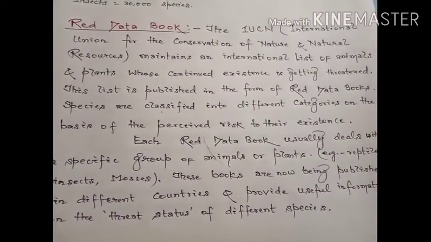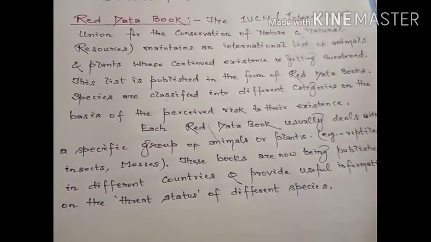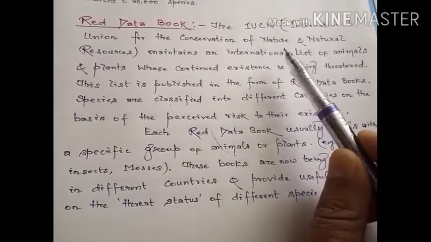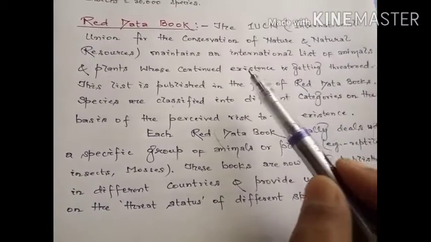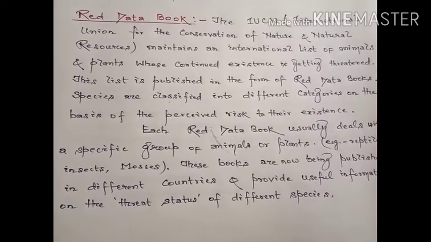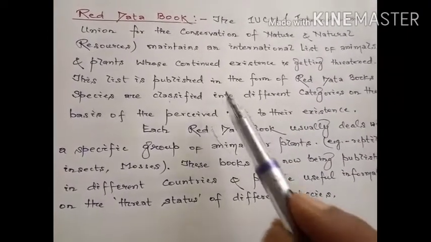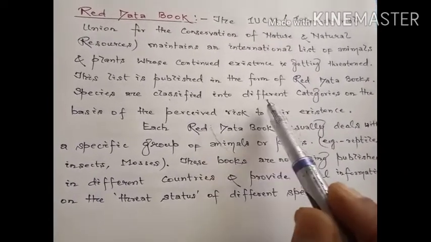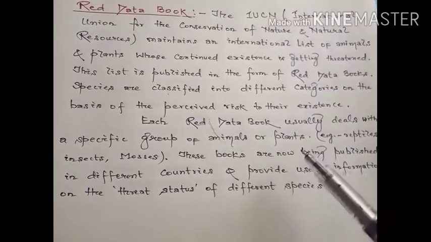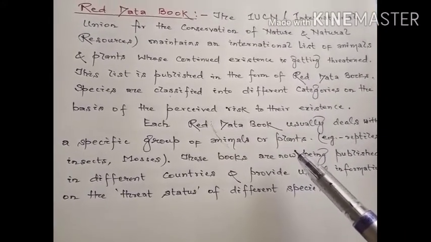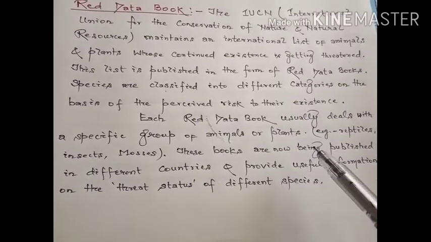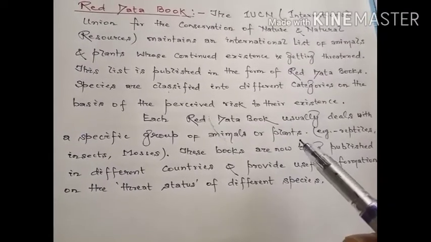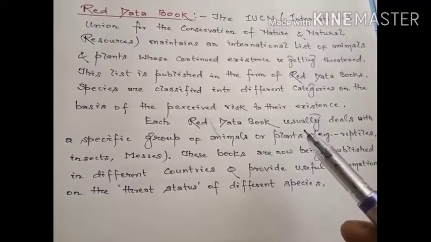Now we'll discuss the Red Data Book. The IUCN, which is the International Union for the Conservation of Nature and Natural Resources, maintains an international list of animals and plants whose continued existence is getting threatened. This list is published in the form of red data books.